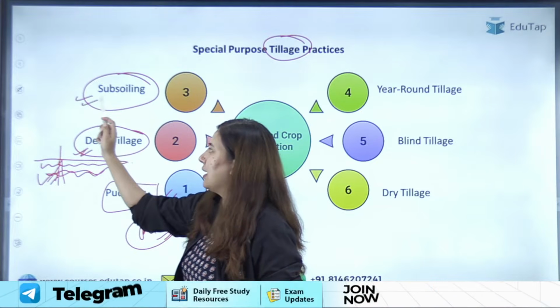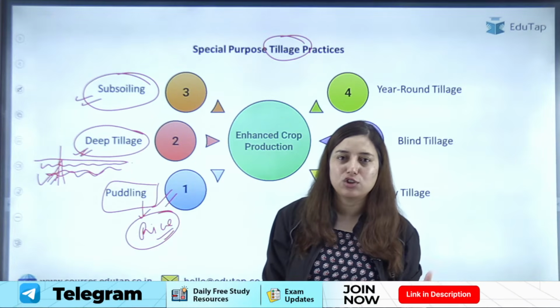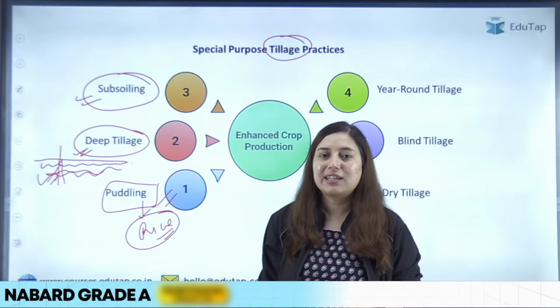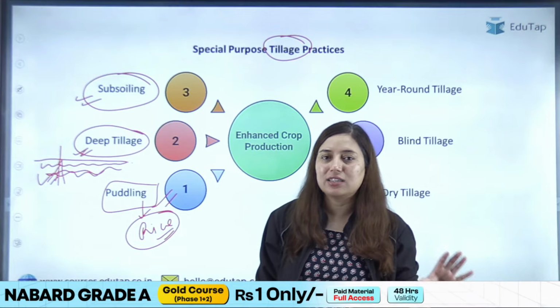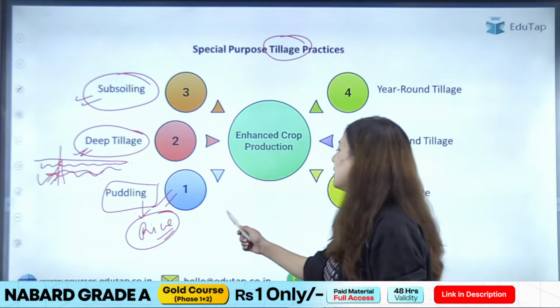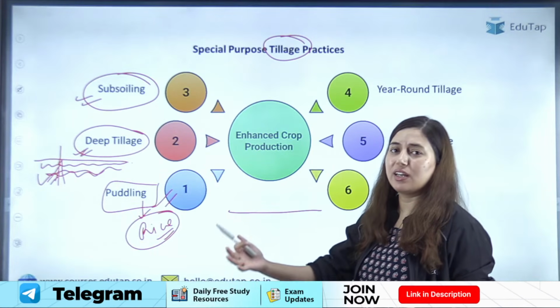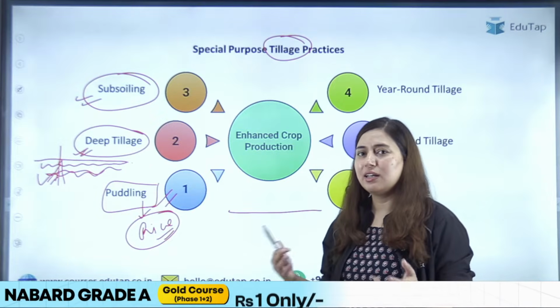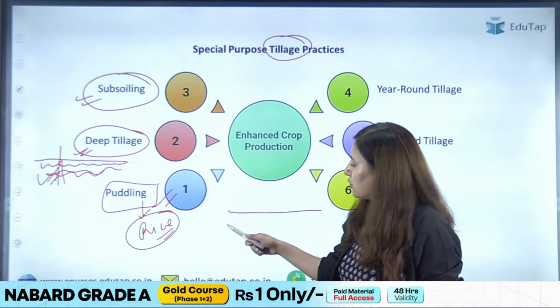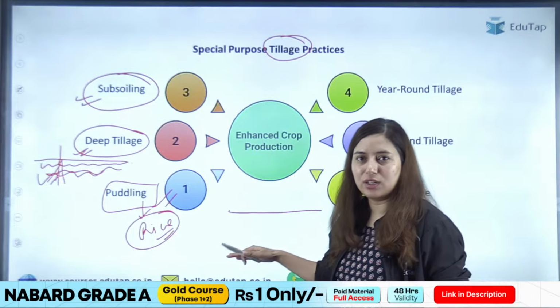Now students, again, subsoiling is another type of tillage operation that is done specifically to break any compact layer in the soil. कभी-कभी क्या होता है, जो हमारे फील्ड होता है उसमें हम बहुत सारे टिलेज इंप्लीमेंट रन कर रहे हैं. We are running tractors, we are running seed drills and what not, right? उससे क्या होता है कि आपकी जो सॉइल है वो धीरे धीरे कॉम्पैक्ट होने लग जाती है.